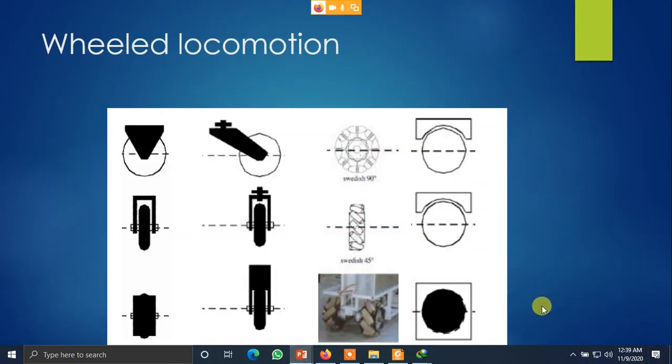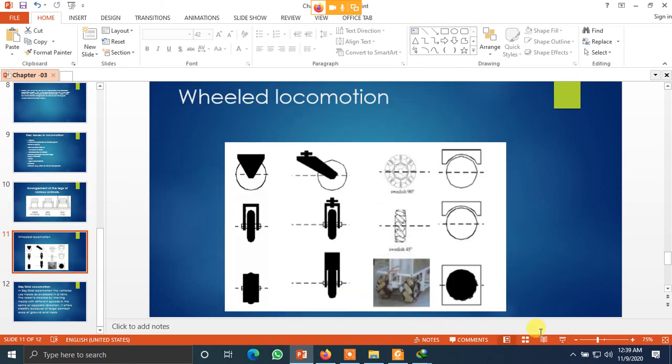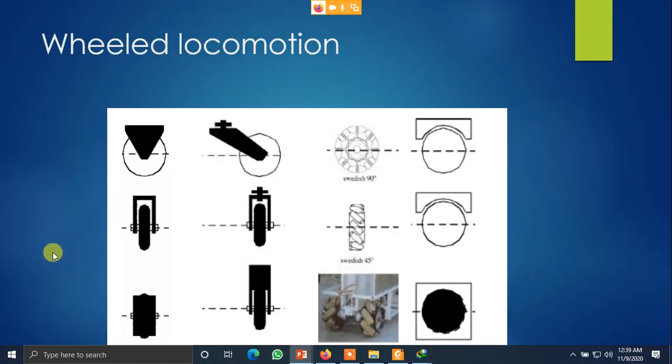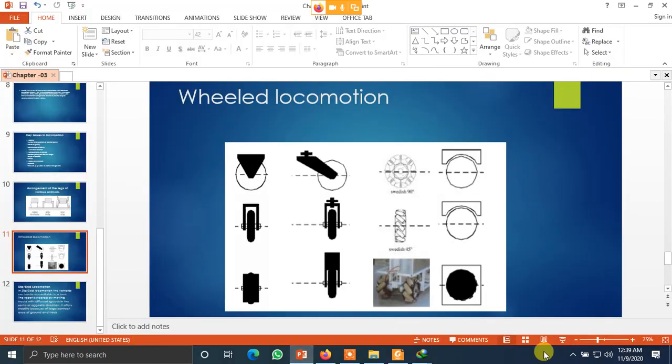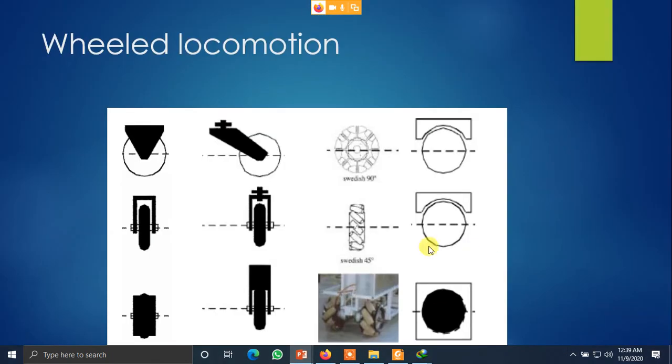When you are talking about regular wheels, there are certain problems. The first problem is wheels are okay if the surfaces are flat or a rough terrain, but not a slippery terrain. Slippery terrain would include mud and water. Any hydrophobic surface which will get down because of the impact of water, just like sand. Sand is hydrophobic, but it will not exactly react with water, it will just shrink.